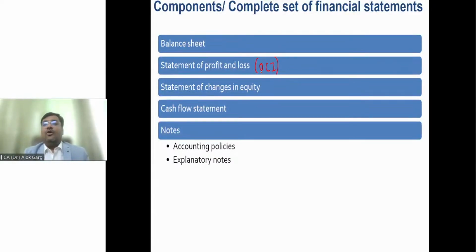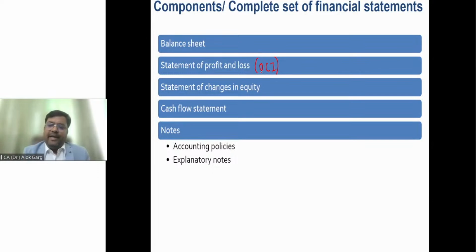Friends, on 31st March, Companies (Ind AS) Rules 2023 has come, and there are some amendments in Companies (Ind AS) Amendment Rules 2023, but those amendments are not applicable for November 2023 examination, right? Don't worry about those March 2023 amendments.